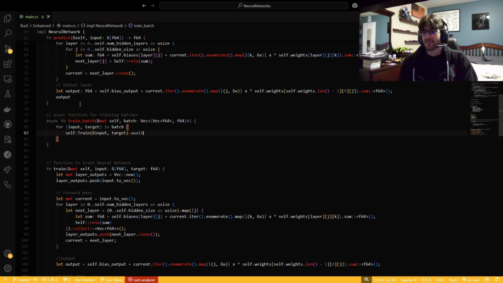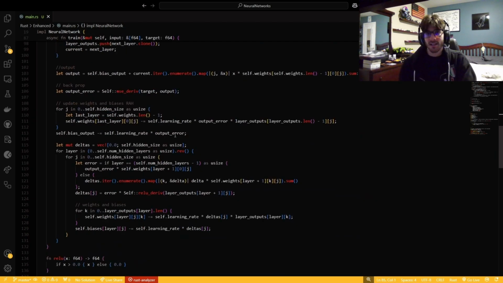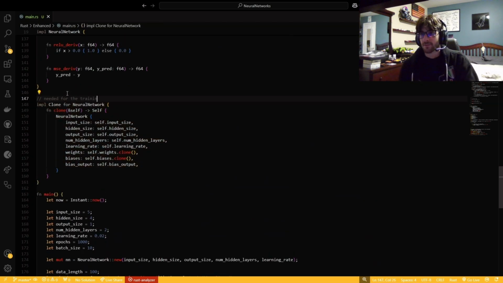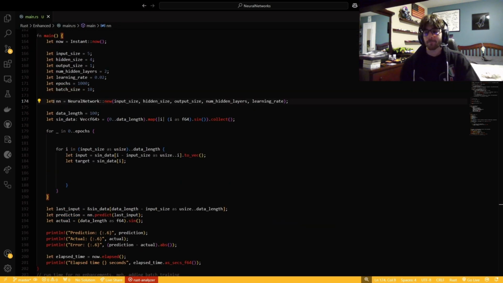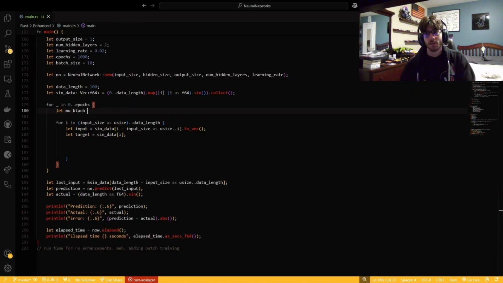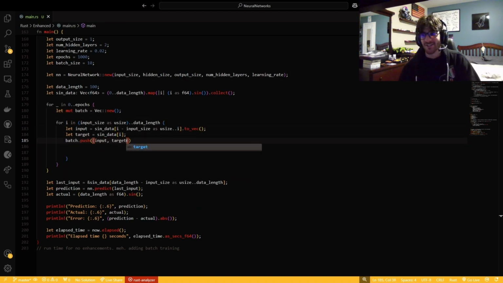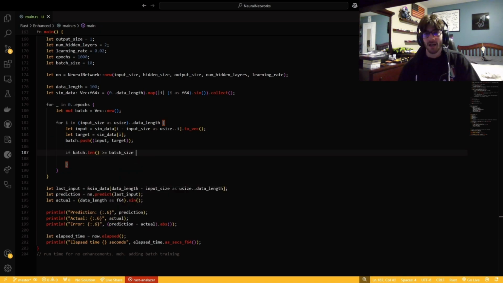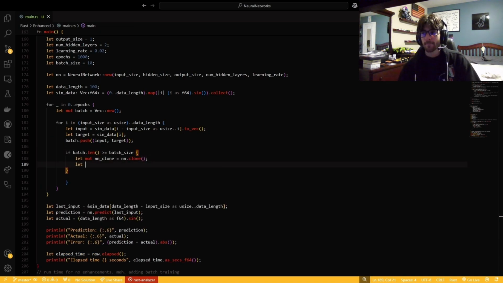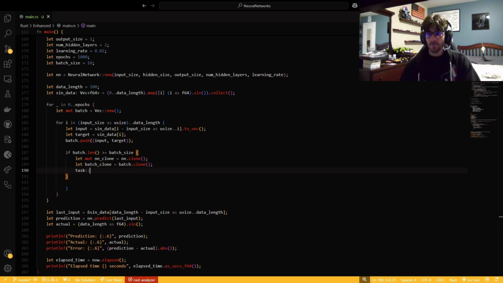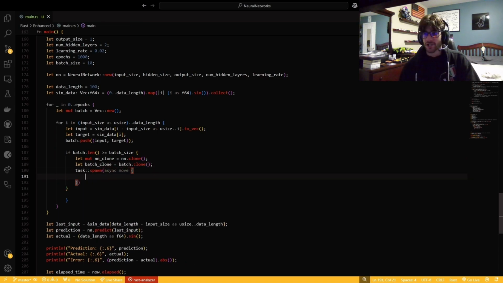I'll talk about this now, even though it's the next thing. But for Zig, I went with SIMD instead of batch training just because I didn't want to do it again, and because threads in Zig, because it's so new, I'm not sure it's what I would want them to be. I did not look into it very much at all. It's just new.